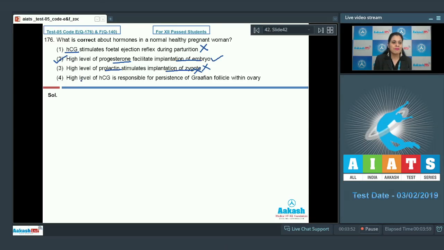The last statement is high level of hCG is responsible for persistence of Graafian follicle within ovary. As it is an incorrect statement, this cannot be a correct answer to our question, because hCG maintains what? It maintains corpus luteum. So the correct answer to this question is option number 2. Let's discuss our next question.